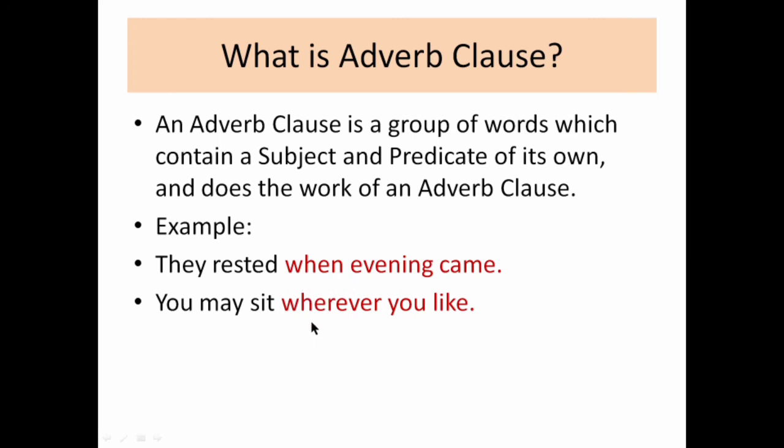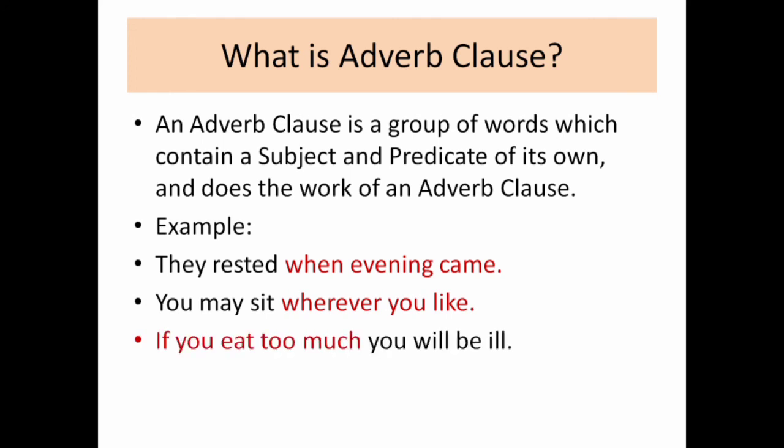Just come to the next, that is: you may sit wherever you like. So again just see, wherever you like, what will you do? Wherever you like you can sit. So what we are going to do is to sit. Again, to sit is a verb. So the subordinating clause is talking about the verb, and since it is talking about the verb, therefore it is an adverb clause. So an adverb clause is the clause which tells more about the verb. I hope that your concept has now cleared.